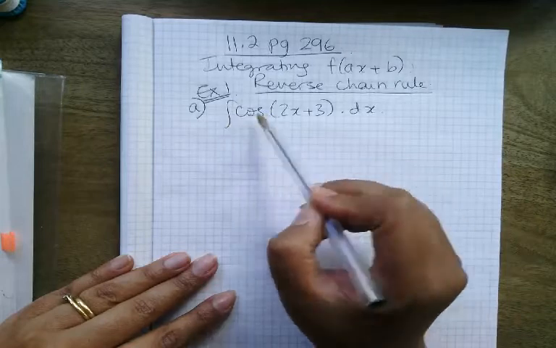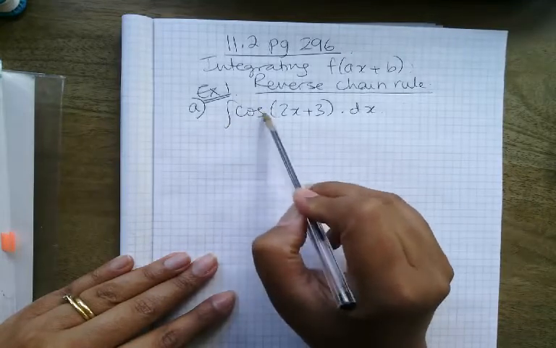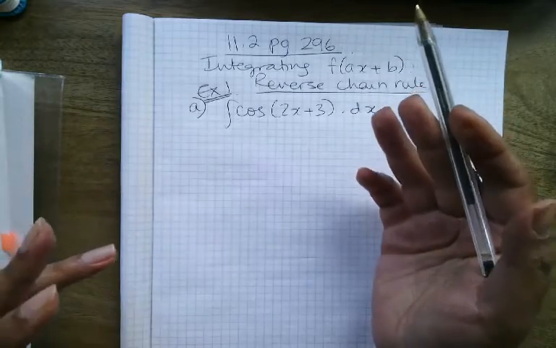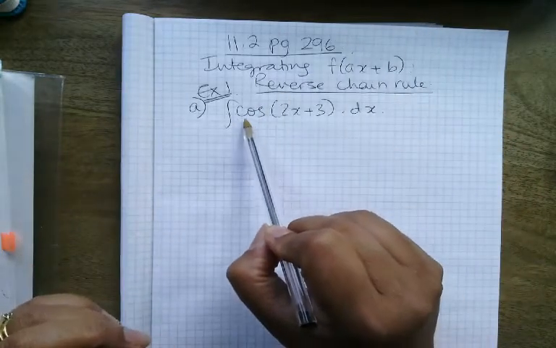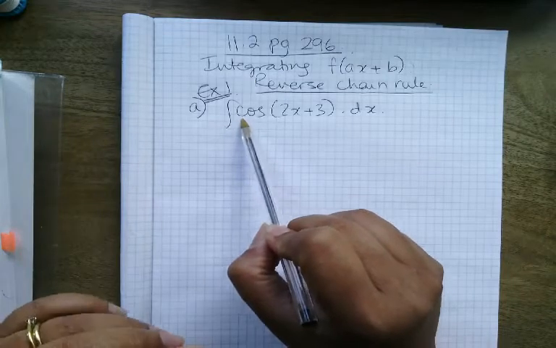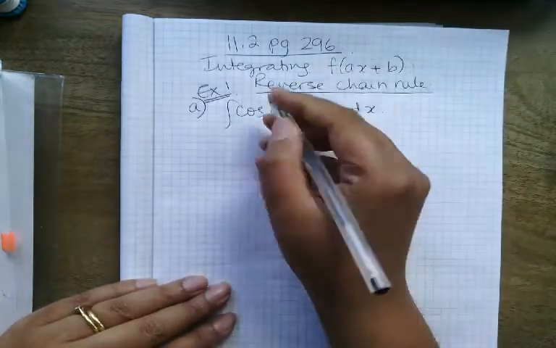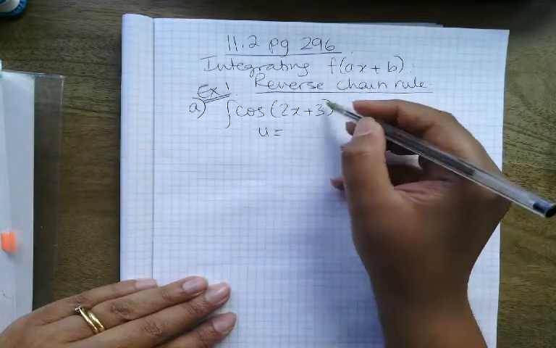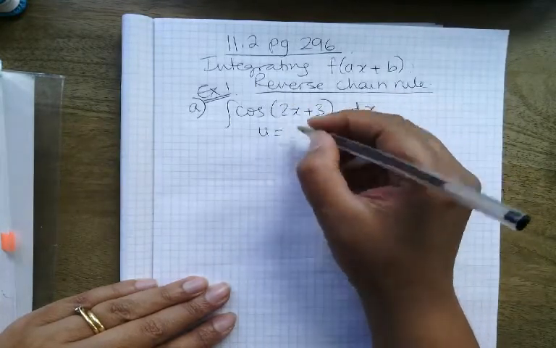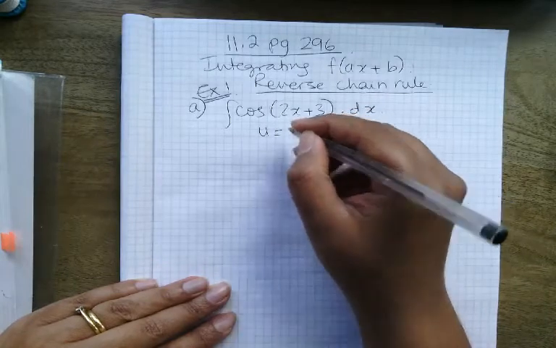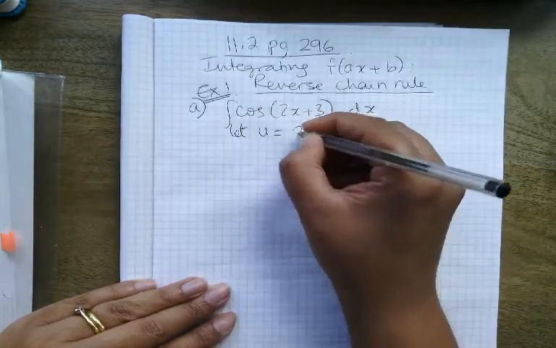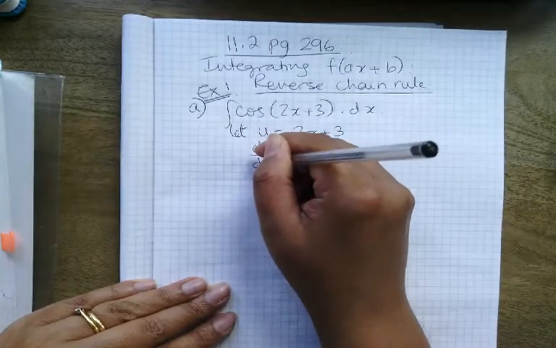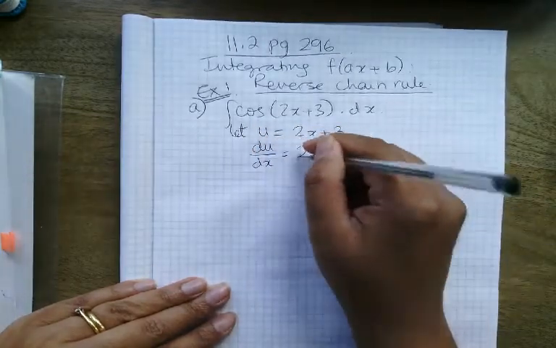going back to our basics, we know how to integrate cos 2x or cos 3x or cos x. But what we don't know is how to integrate something like this, cos(2x + 3). So I'm going to start with making a substitution. I'm going to call this 2x + 3 u. So let u equal 2x + 3, and I will now differentiate it. So du/dx is 2.